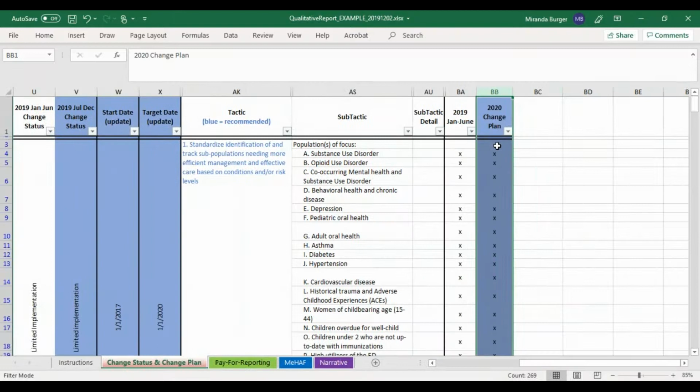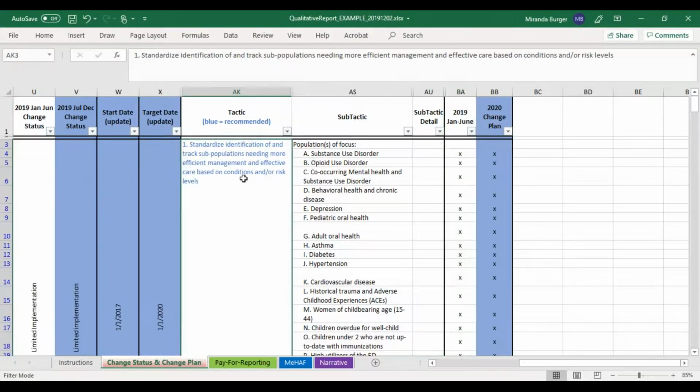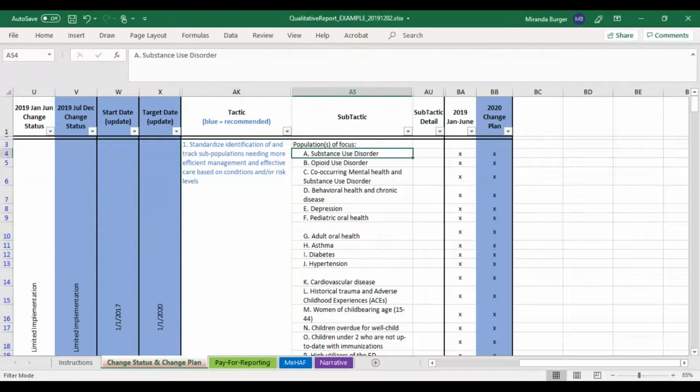So this column has been pre-populated with your data from the previous year. An X indicates that you have selected a particular outcome, tactic, or sub-tactic. So for example, you can see here that this change plan has selected the following sub-tactics underneath this first tactic.